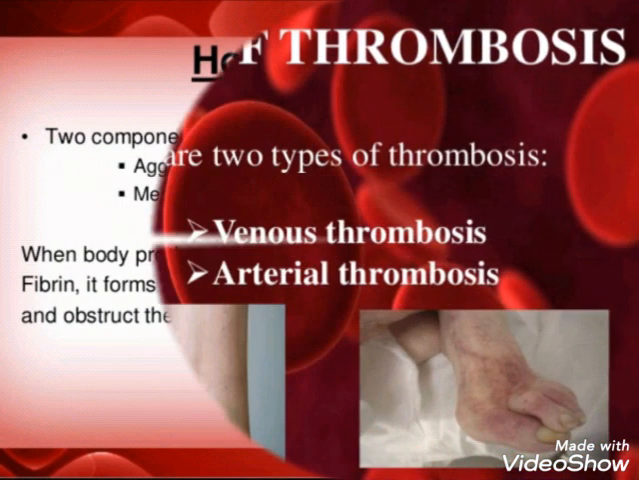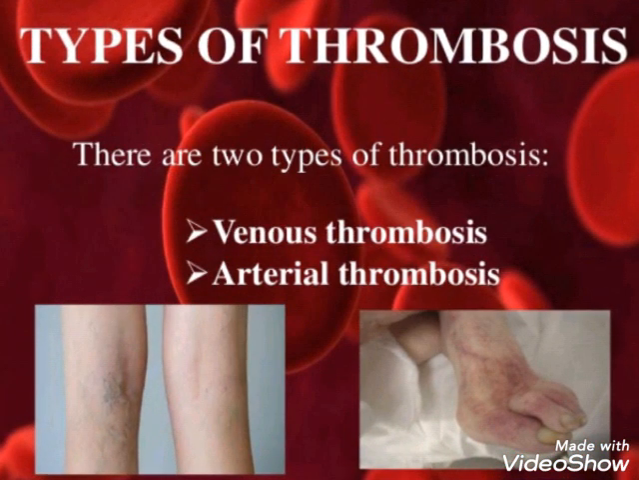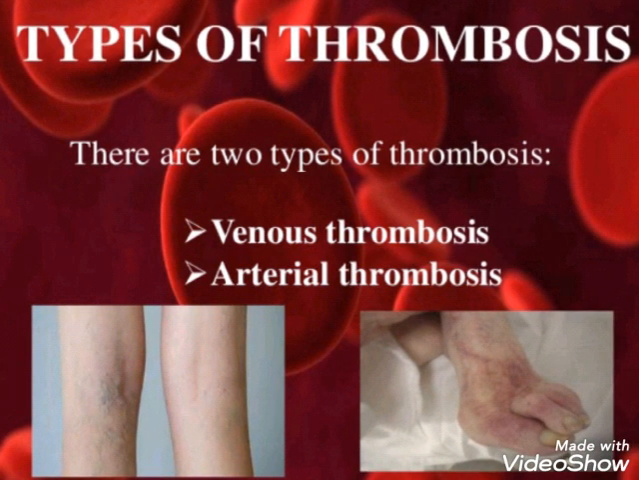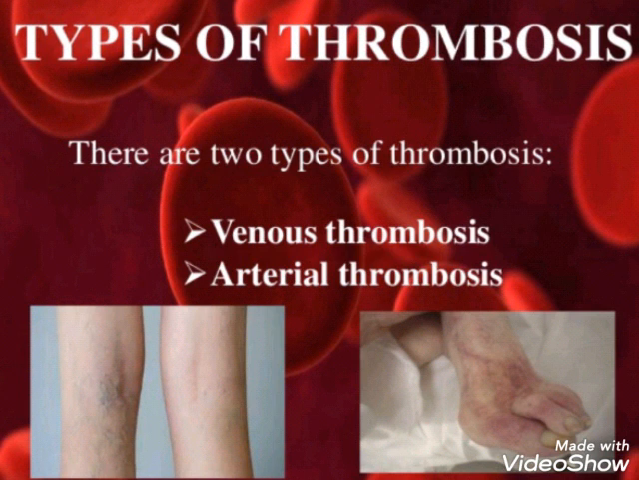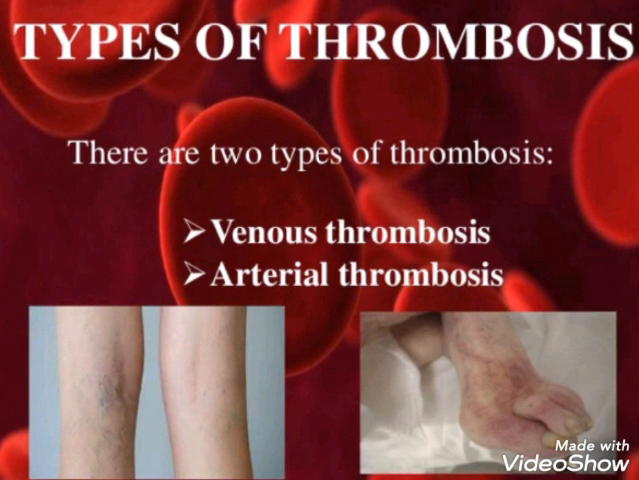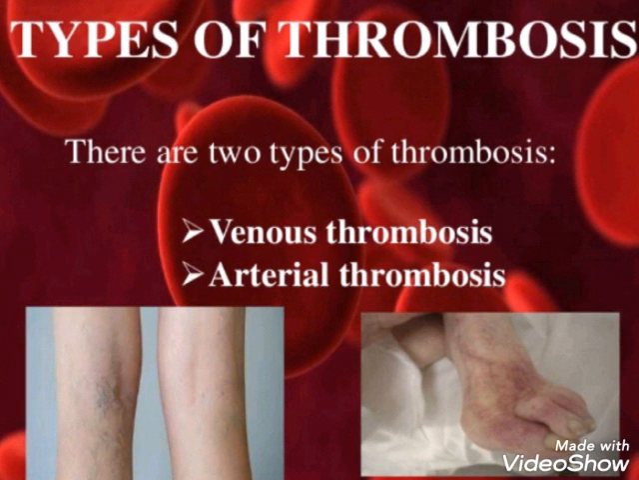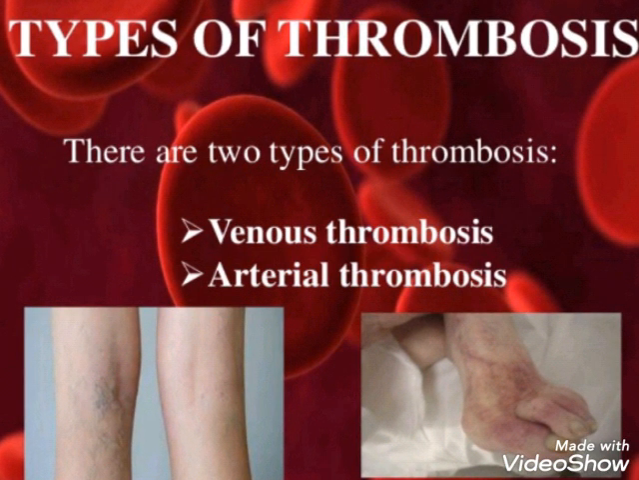Then we'll see the types. So mainly there are two types of thrombosis: venous thrombosis and arterial thrombosis. By the name only you can get an idea. Venous is in the veins and arterial is the arteries. So thrombosis in the veins is venous thrombosis, and thrombosis in the arteries is arterial thrombosis.